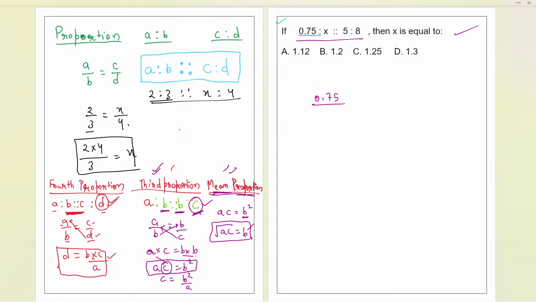0.75. Now, the same way we basically have done over here, we have to write 0.75 upon this x. Now, these two semicolons over here, we can write as an equals sign, and then 5 by 8, very easy. Now, what I can do is take this 8 on the left hand side, and this x on the right hand side. So let us take 0.75 times 8, and on the right side x times 5. Now take this 5 on the other side.